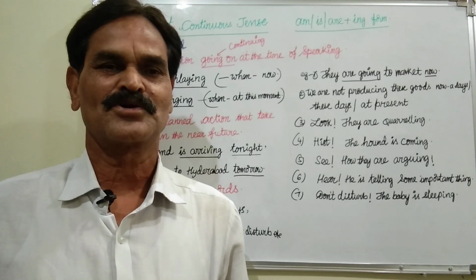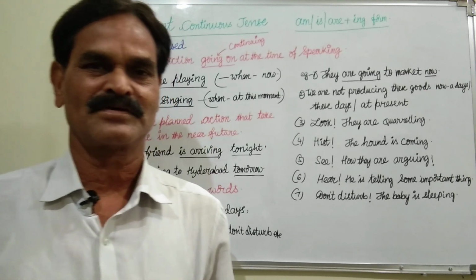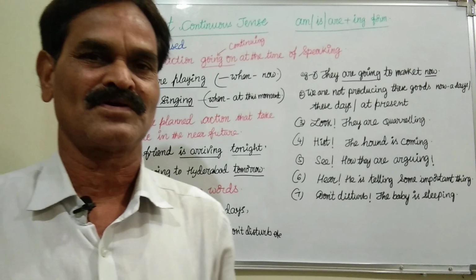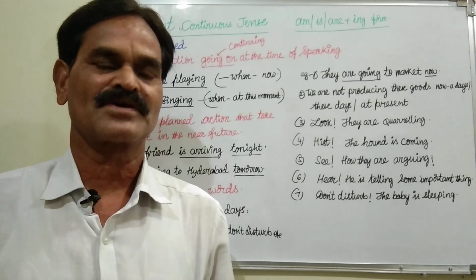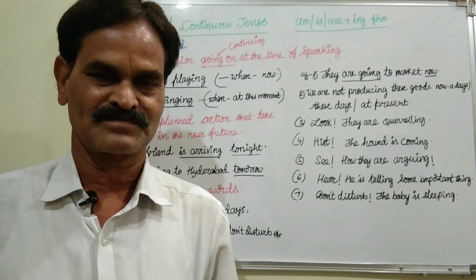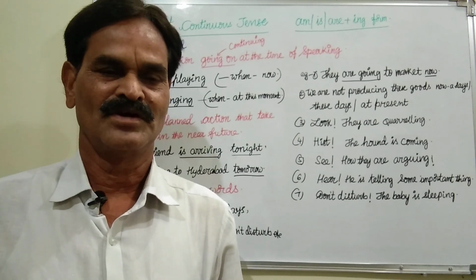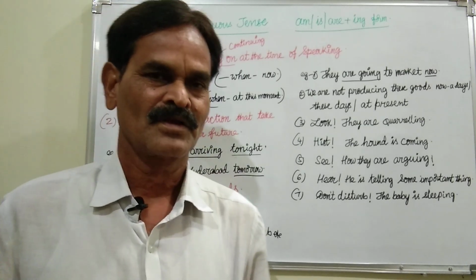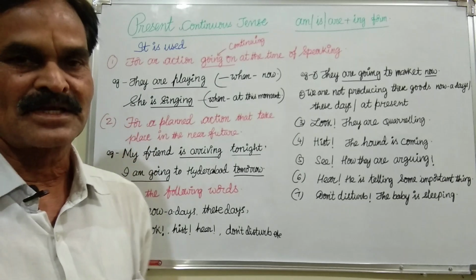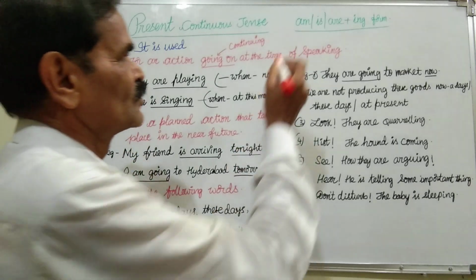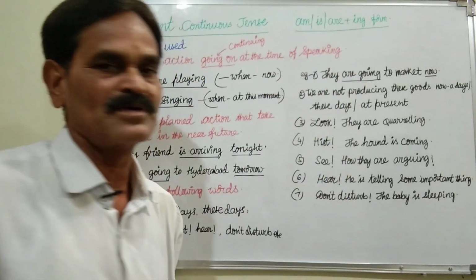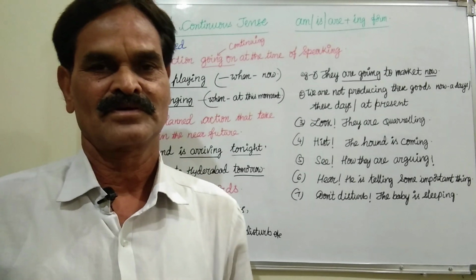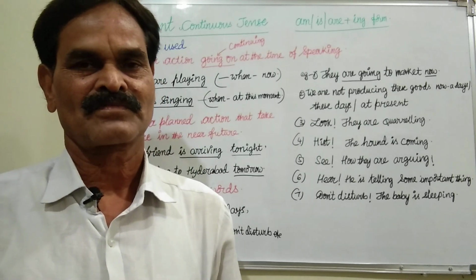Today, I want to take up an important topic, that is present continuous tense. What is the structure of present continuous tense? Where it has to be used, where it should not be used, and why? The present continuous means, we know that the helping verb is only the be form. We know what the be forms are.